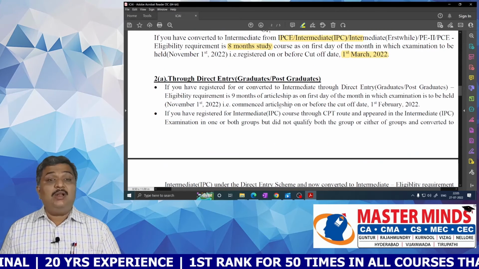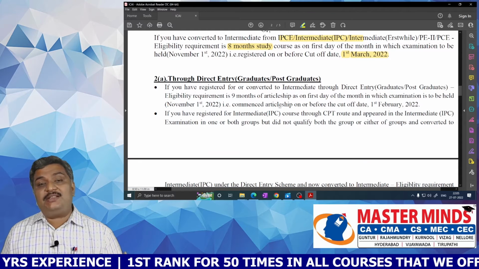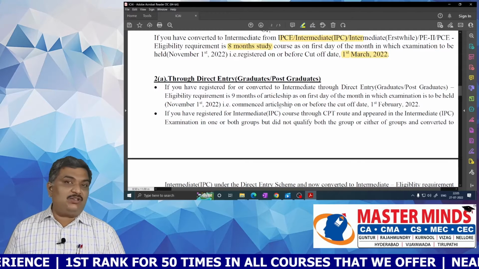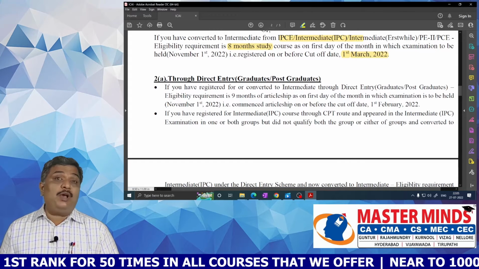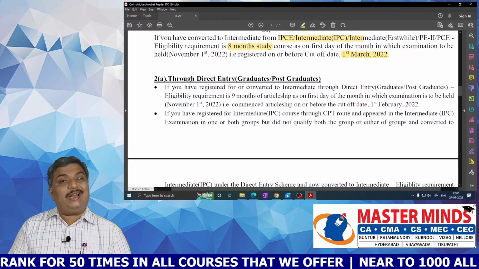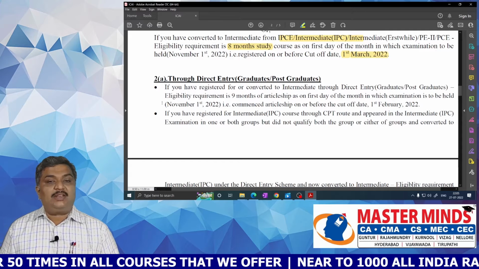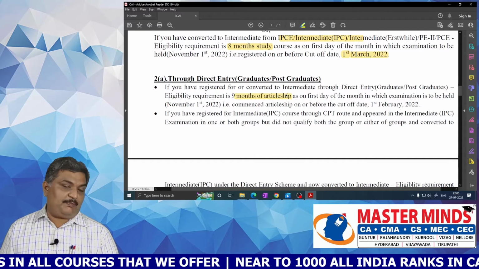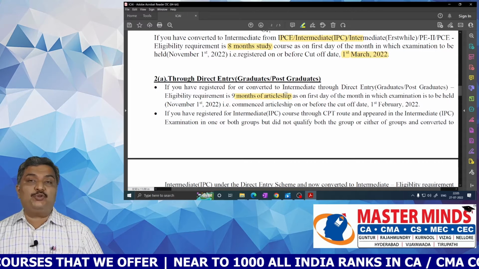Now coming to the direct entry route. Some students may try to write the CA inter examination through the direct entry route by qualifying the graduate or postgraduate examination. For such students who have registered or converted to intermediate through the direct entry route, the eligibility requirement is 9 months of articleship as on the first day of the month in which the examination is to be held.